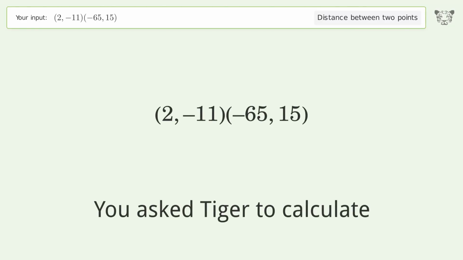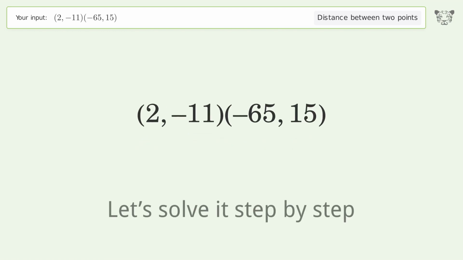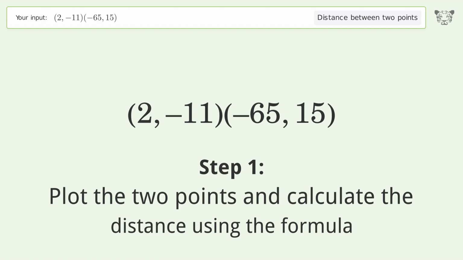You ask Tiger to calculate. This deals with the distance between 2 points. The distance between the 2 points is the square root of 5,165 or 71.868. Let's solve it step by step. Plot the 2 points and calculate the distance using the formula.